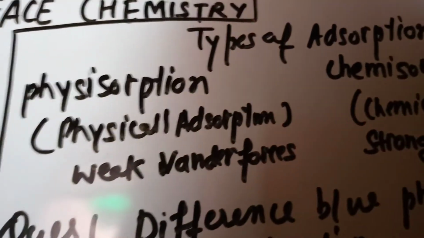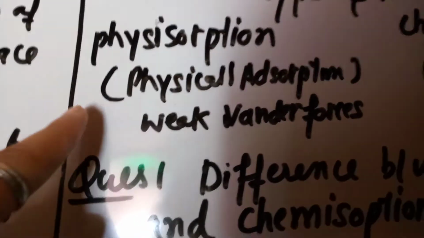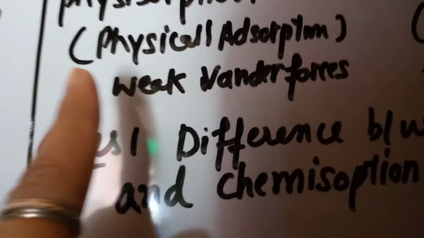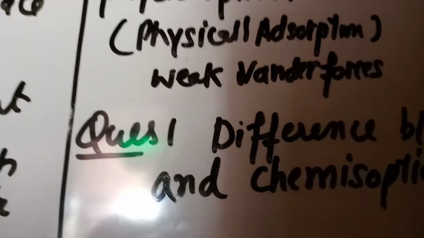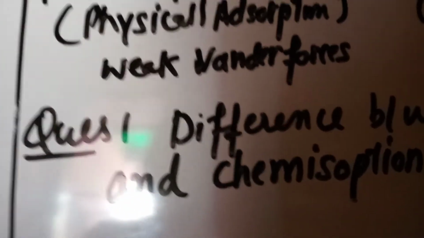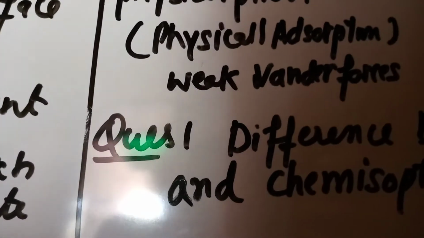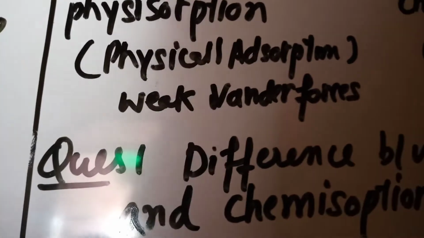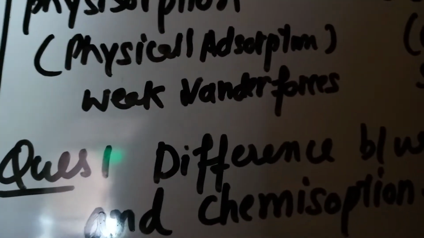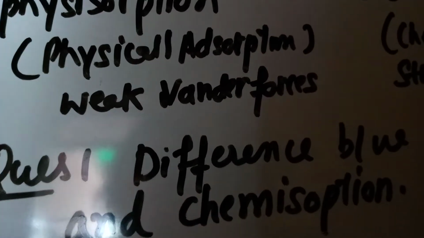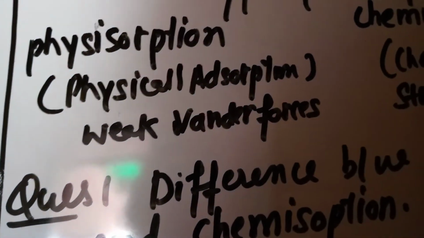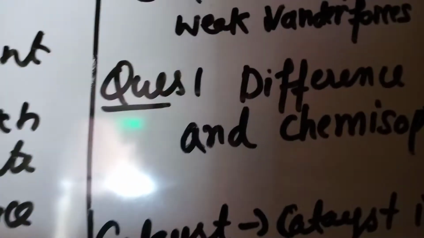Now the next topic is types of adsorption, that is physisorption and chemisorption. So what is physisorption? Physical adsorption due to weak van der Waals forces is called physisorption. And chemisorption, chemical adsorption due to strong chemical forces, is called chemisorption.